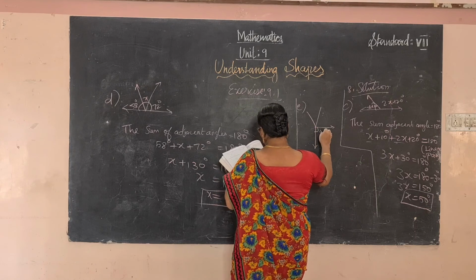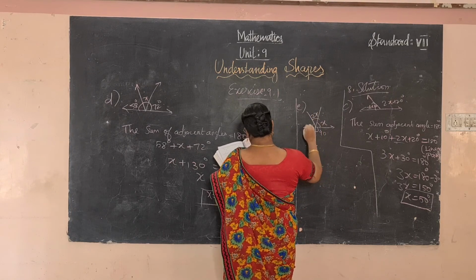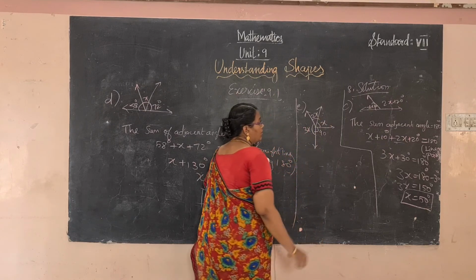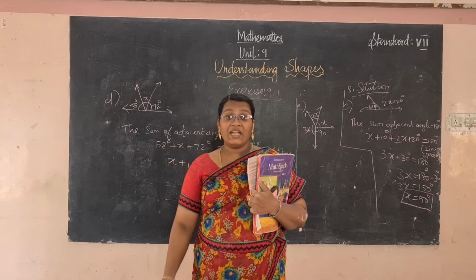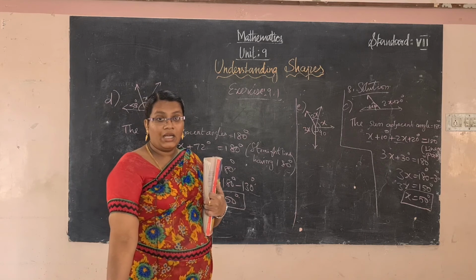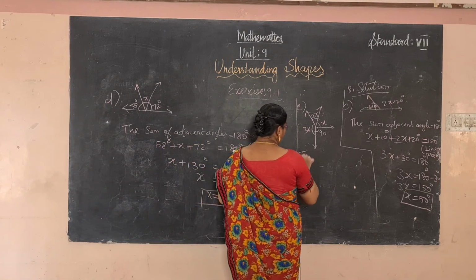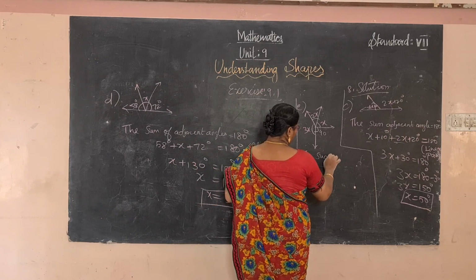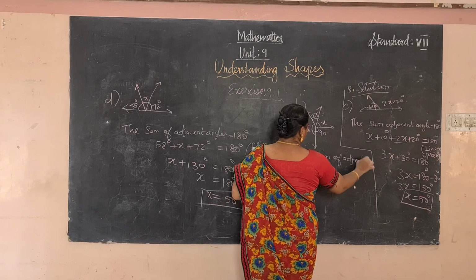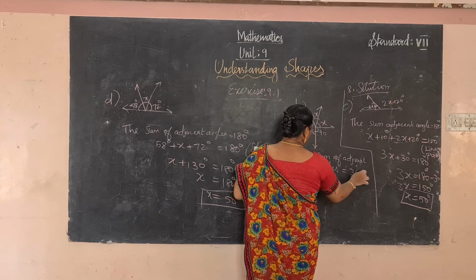It's 90 degrees, x, 2x, 3x. So we use the complete angle. Complete angle is 360 degrees. So the sum of the adjacent angles is equal to 360 degrees.